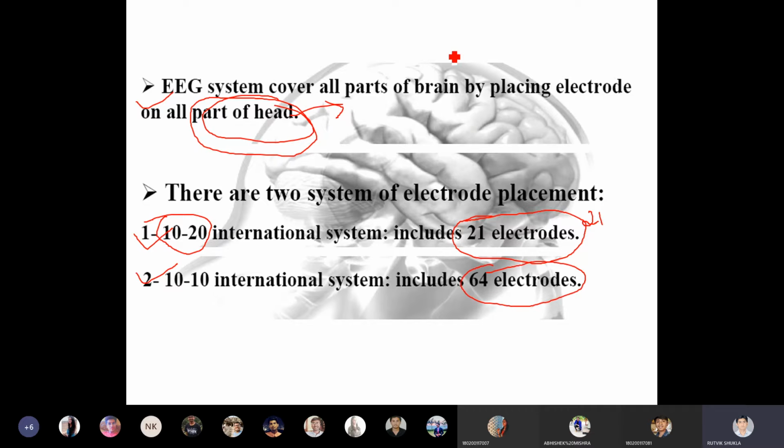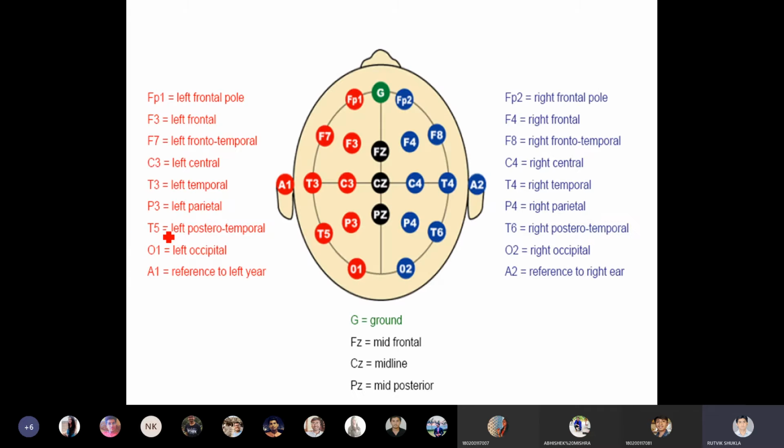In ECG we discussed that the maximum number of electrodes was 10. For measuring any lead, you need a maximum of 10 electrodes. But in the 10-20 system you need 21 electrodes, and in the 10-10 international system you need 64 electrodes. So the number of electrodes is higher in the 10-10 system. But the 10-20 is the most widely used electrode placement system. So let's discuss this. Now this is called the 10-20 international electrode placement system. It means you need a total of 21 electrodes.